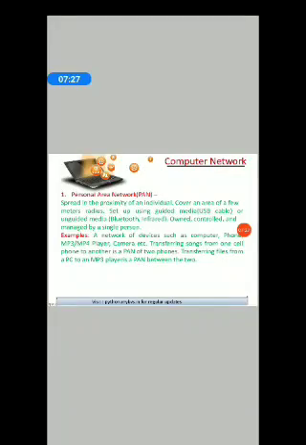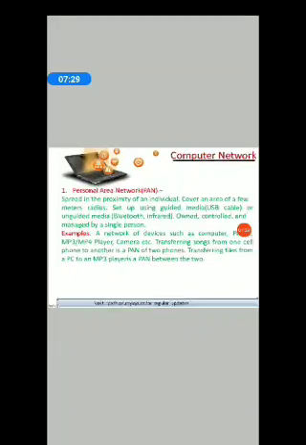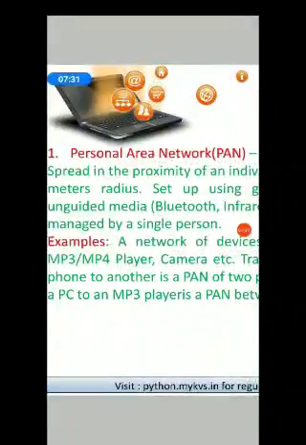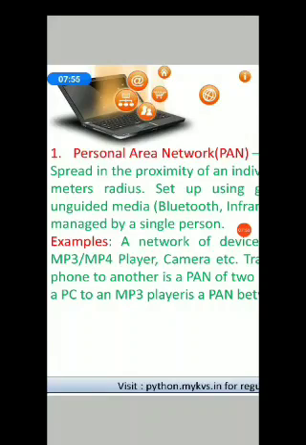A personal area network is a small network used to establish communication between a computer and other handheld devices in the proximity of up to 10 meters using wired USB connectivity or wireless systems like Bluetooth or infrared. PANs are used to connect computers, laptops, mobiles and other IT enabled devices to transfer files including emails, digital photos, audio and video, etc.